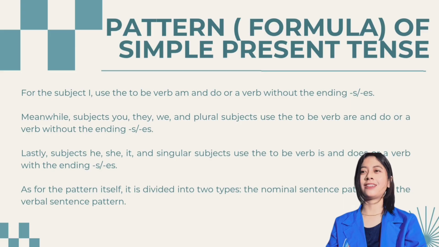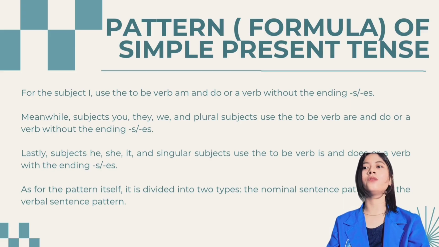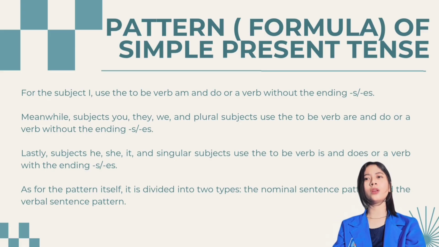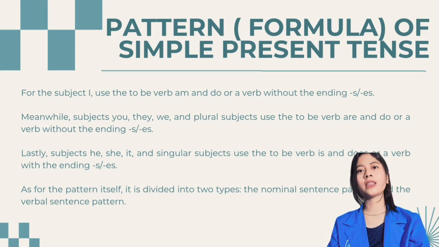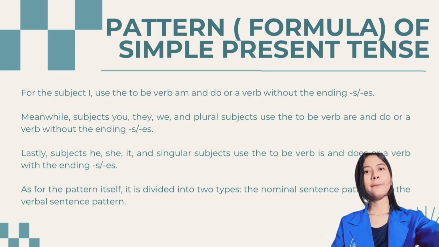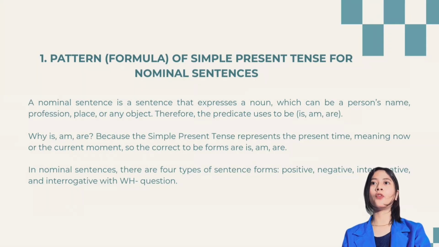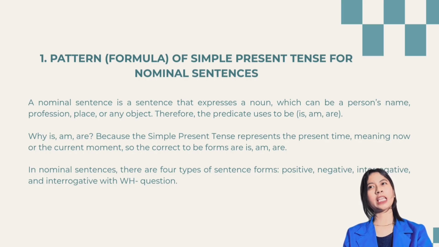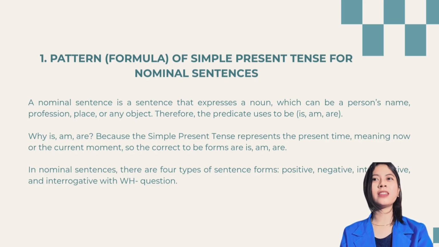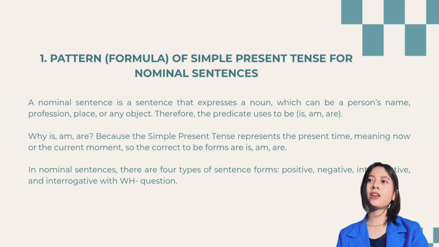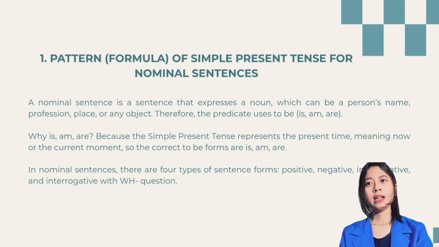As for the pattern itself, it is divided into two types: the nominal sentence pattern and the verbal sentence pattern. Formula of the simple present tense for nominal sentences. A nominal sentence is a sentence that expresses a noun, which can be a person's name, profession, place, or any object.